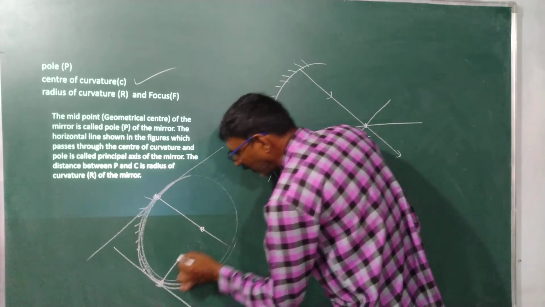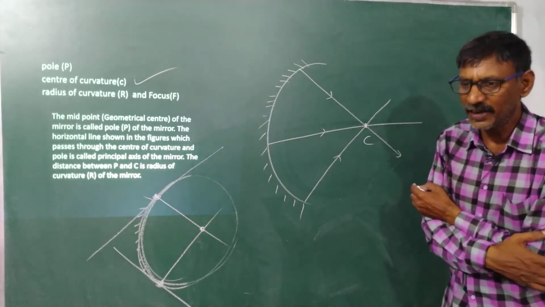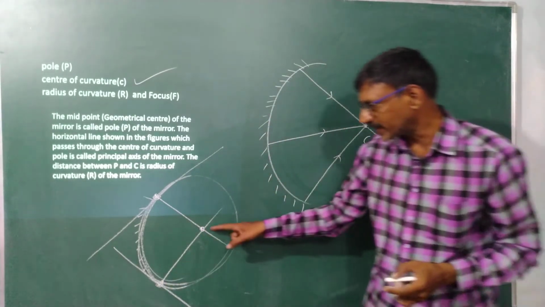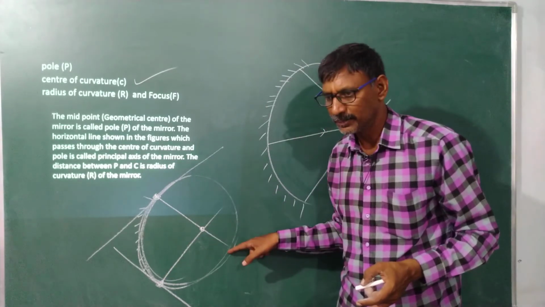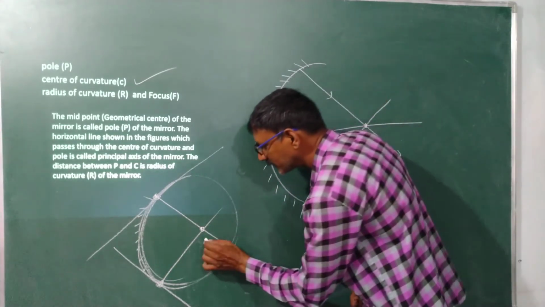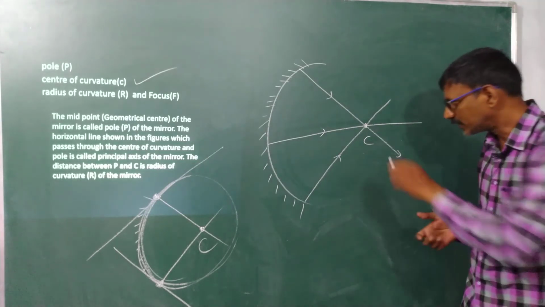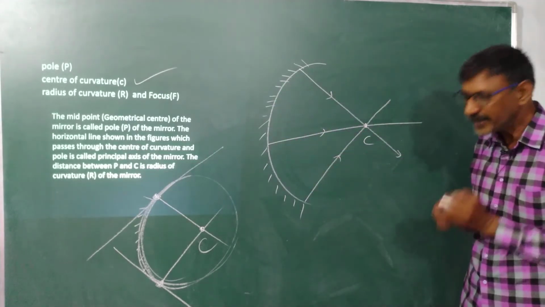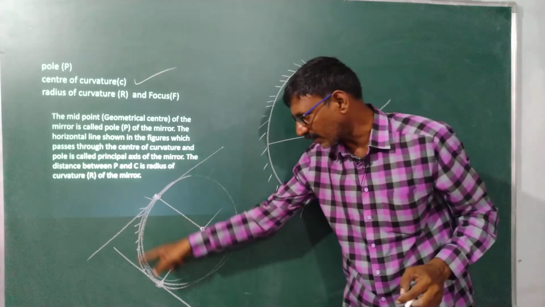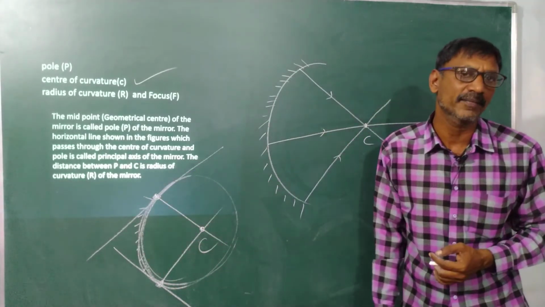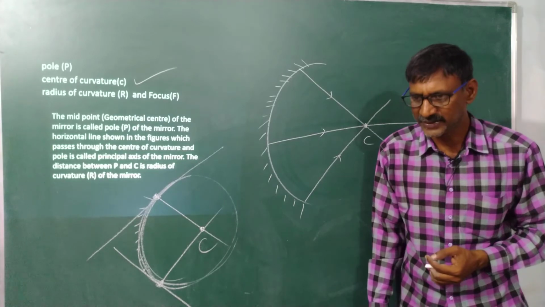Its perpendicular always goes to the center of the circle. This is the center of the circle in a curve. Am I right? This is what we call the center of curvature. This is the radius of curvature.